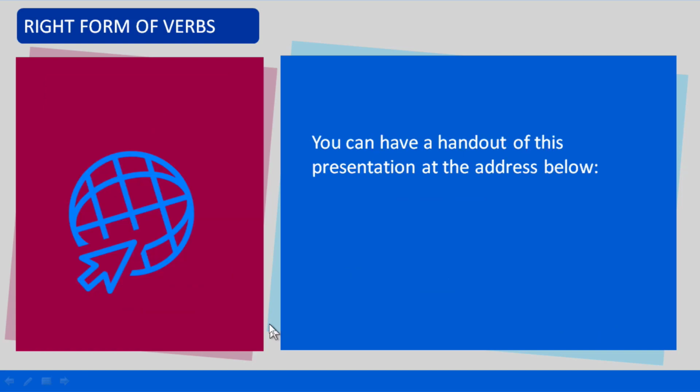We are at the end of the lesson. Practice the rules again and again so that you can produce sentences correctly, making use of the rules.